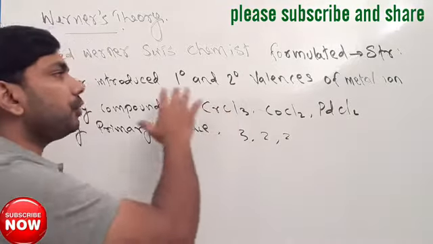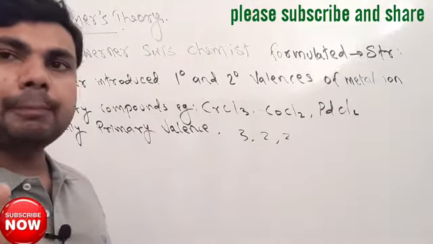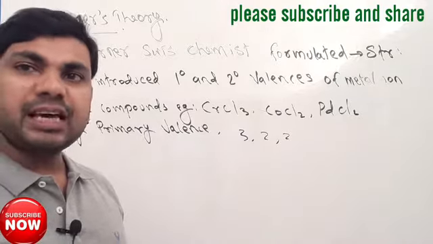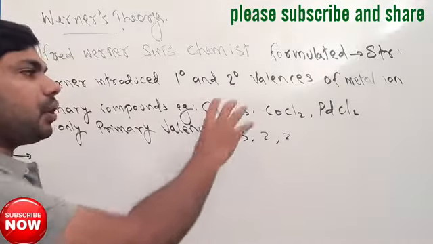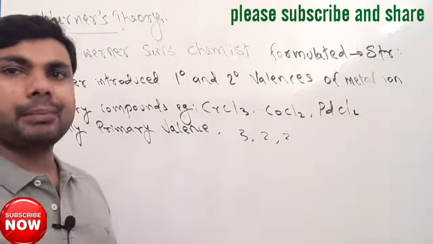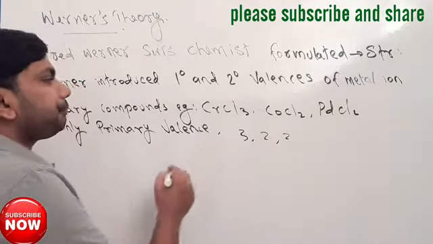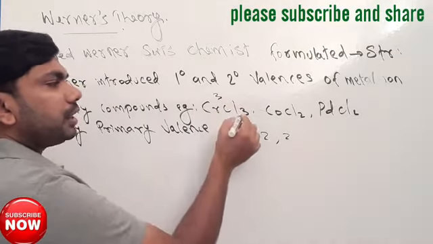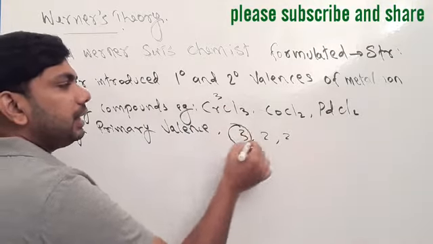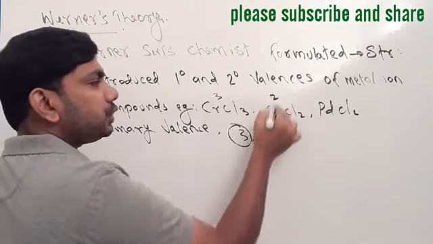I told you before, Werner introduced two types of valency, primary valency and secondary valency. But these types of compounds have only primary valency. Here 3 chlorine, so primary valency 3. Here 2 chlorine, primary valency 2.